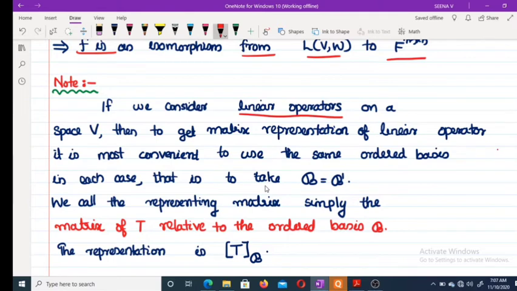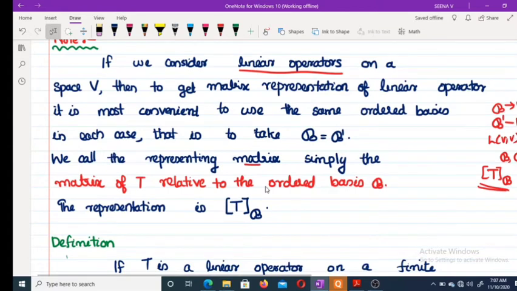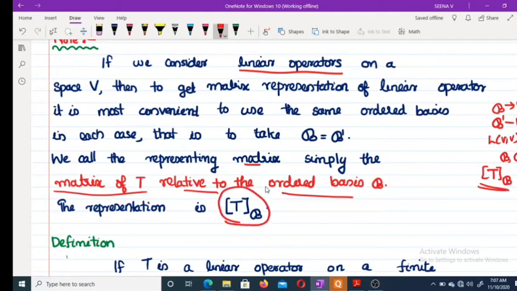So suppose B is a basis for V and B dash is a basis for W in the case of L(V,W). But if you consider L(V,V), consider the same basis B, and for B dash also consider B. Then we get a matrix of T, and we call this the matrix of T related to B. So we call it the representing matrix, simply the matrix of T related to the ordered basis B, and the representation is this one.